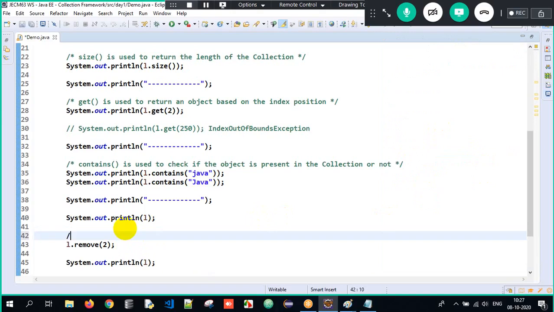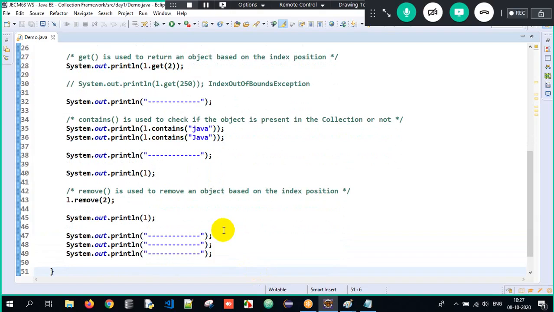So what is the job of the remove method? The remove method is used to remove an object based on the index position. Clear? So this is the specification of the remove method. It's going to remove an object based on the index position here. Got it?